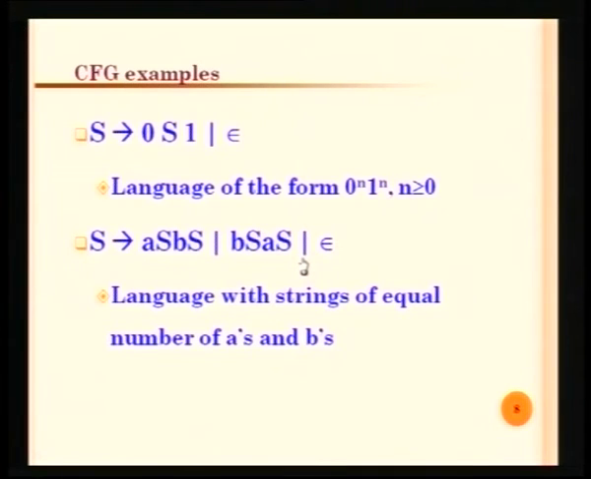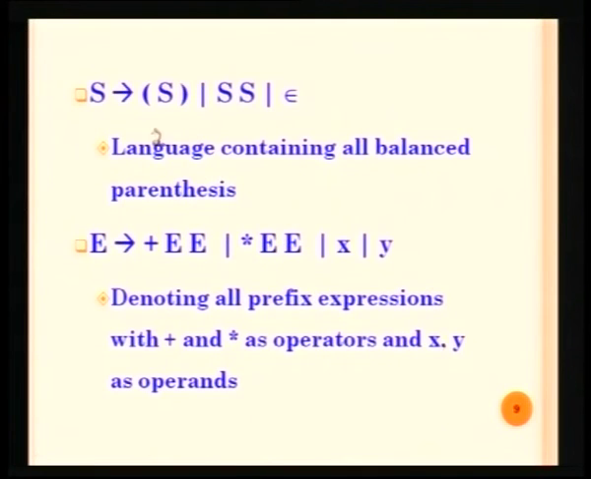Here we have another example, that is S, it is deriving opening bracket S closing bracket, or S followed by S, or it is going to be epsilon. So, it is a very simple grammar that is normally used for recognizing the set of all balanced brackets. So, every time when I am expanding this S by the first rule, S is deriving opening bracket capital S and closing bracket, there will be one opening bracket and one closing bracket introduced.